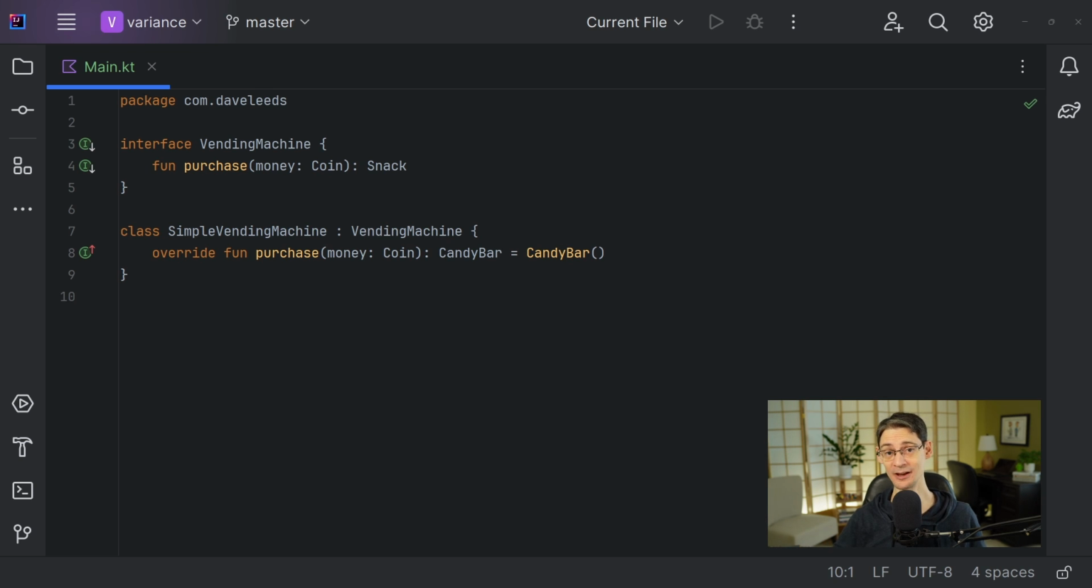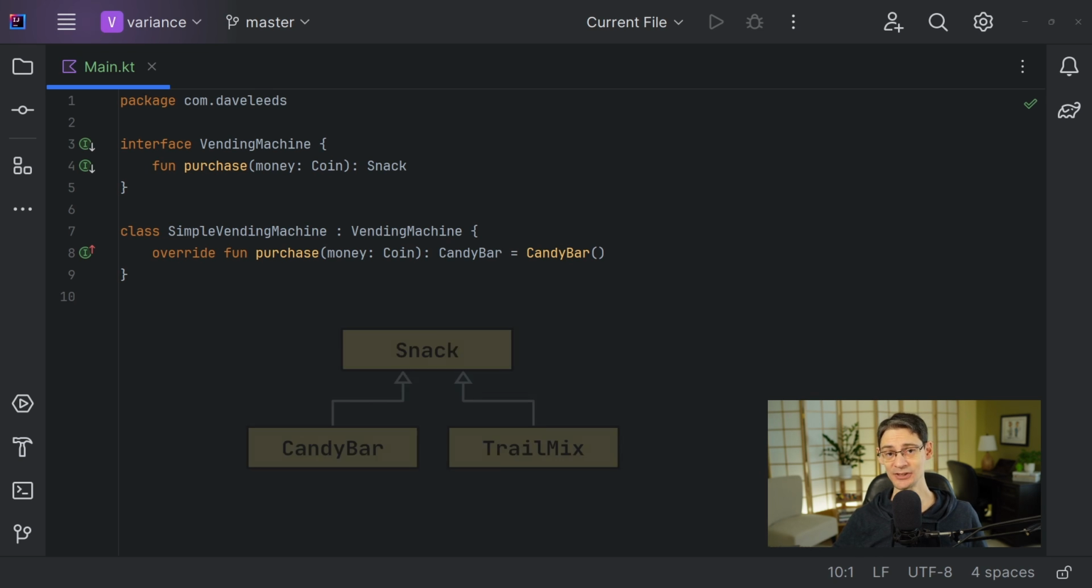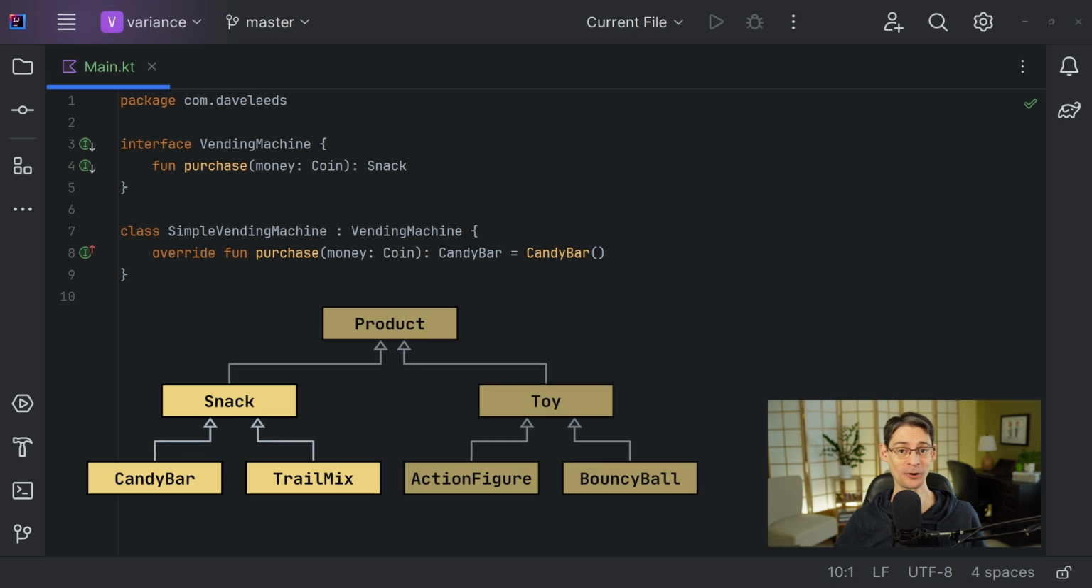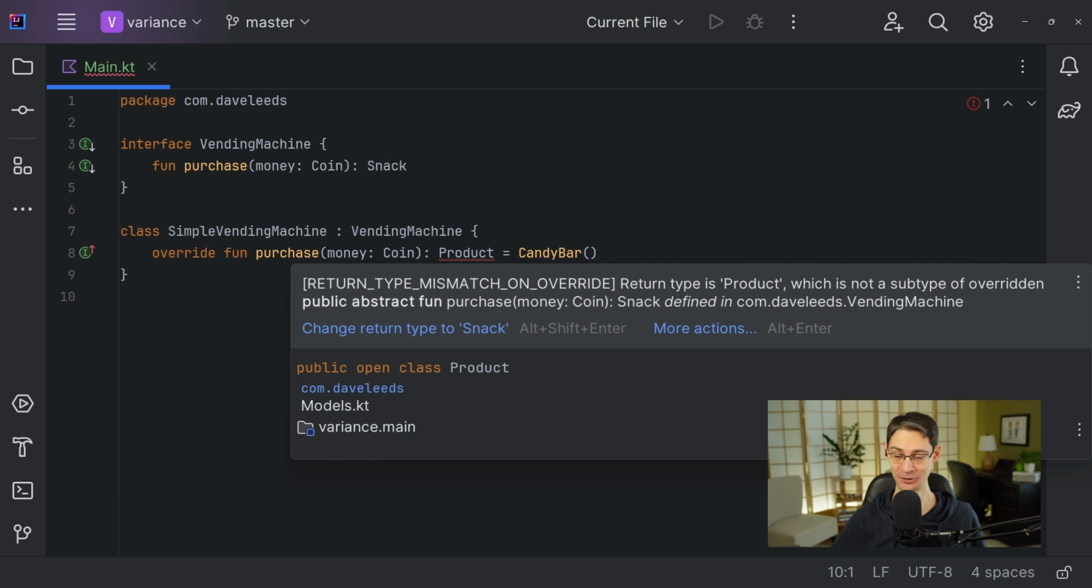Now, this doesn't work the other way, so we can't replace it with a type that's more general. Let's say that Snack derives from another type called Product, and Product includes both snacks and toys. In that case, we can't declare that this returns the Product type. And why is that? That's because the contract said that the vending machine will accept a coin and return a snack. And if it returns toys instead of snacks, some poor kid is going to end up breaking his teeth trying to chew an action figure or something. So Kotlin prevents us from doing that, and it gives us this compiler error instead. So let's put this back.